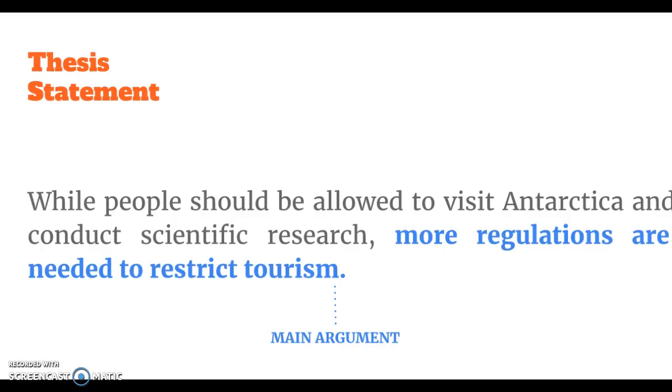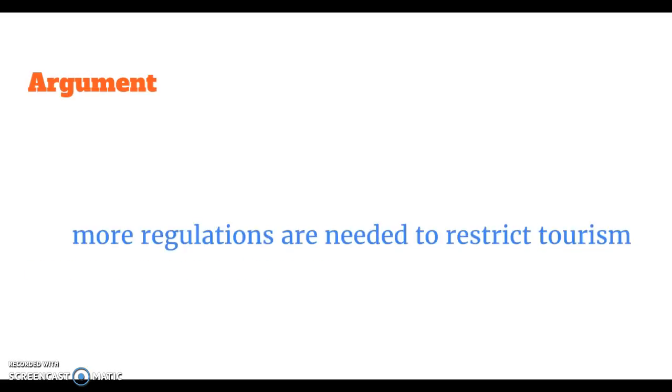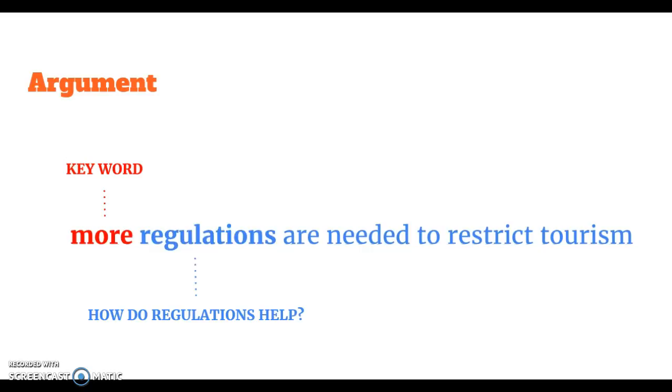But then you reply. In your third paragraph, you go to your main argument. Like we said before, more regulations are needed to restrict tourism. The key word there is restrict, because you're not eliminating tourism, you're just regulating it. The key word here is also more. That means that regulations already exist. There are already laws that restrict tourism. There are already laws that restrict scientific research. You're arguing that we need more of it.